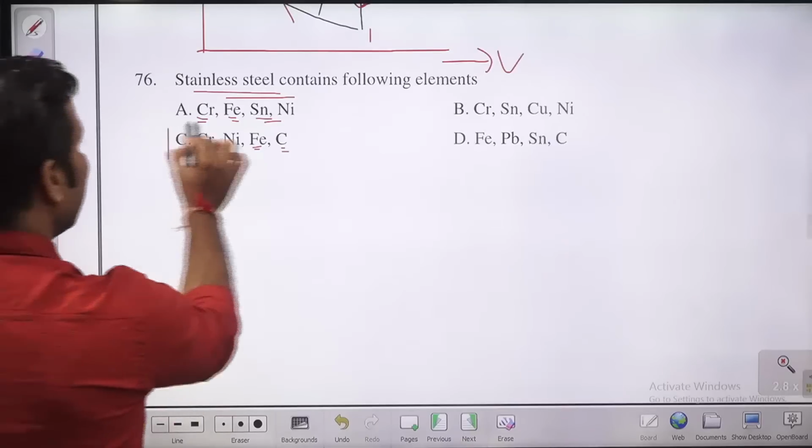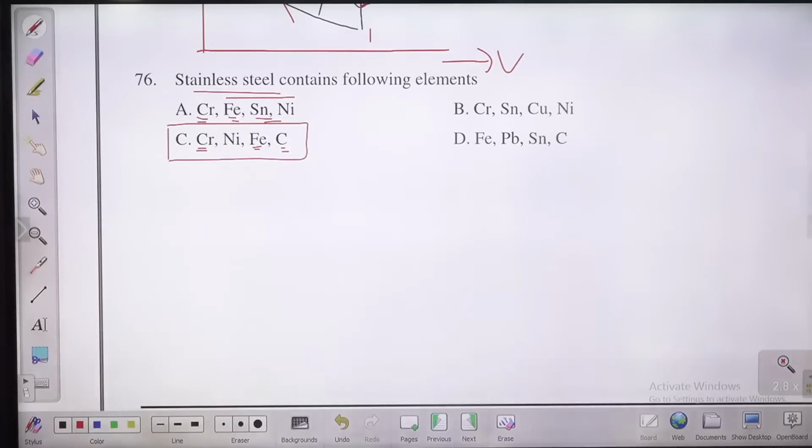So C is the right answer, guys. In stainless steel, you know, minimum 10% chromium is there. Okay, but iron and carbon, these are there in any of the stainless steel. How much is the maximum percentage of carbon, guys, in stainless steel?